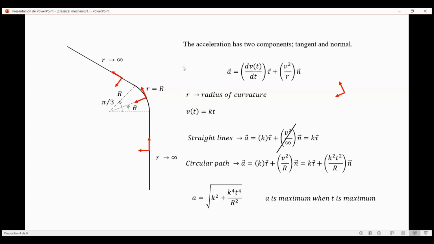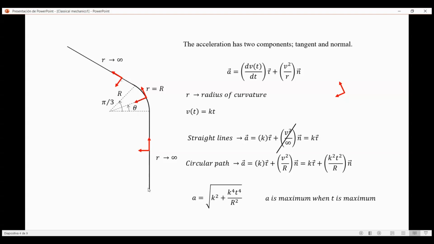We are asked for the maximum acceleration. The acceleration has two components, tangent and normal. And the formula is this one. The tangent component of the acceleration of a particle traveling along a curve is the derivative of the speed with time, and the normal is given by the square of the speed divided by the radius of curvature. We are told that the speed varies proportionally with time, k constant times t.